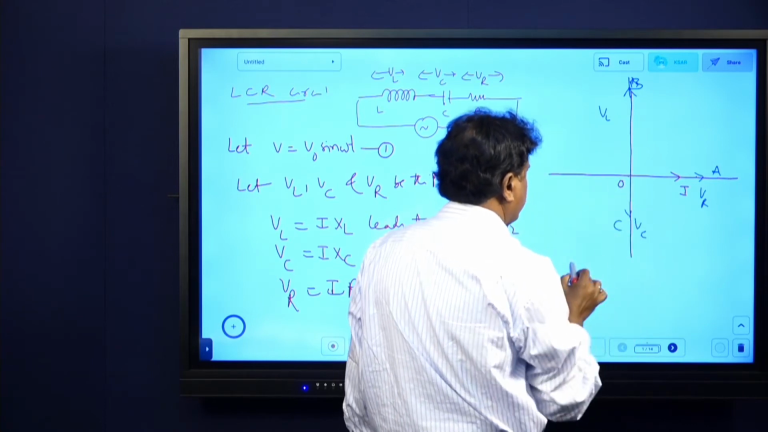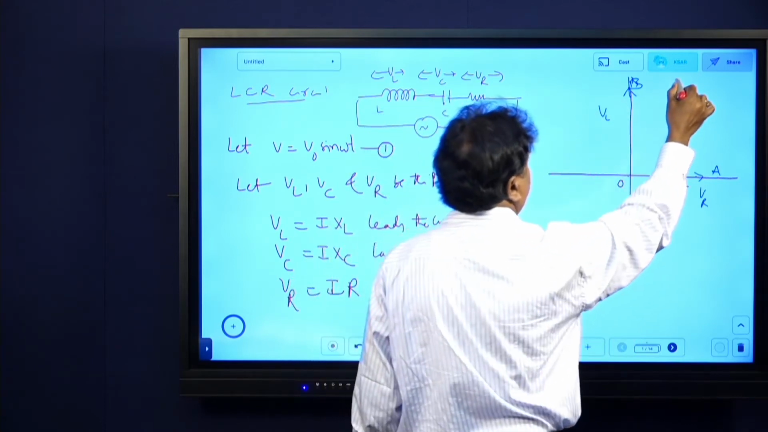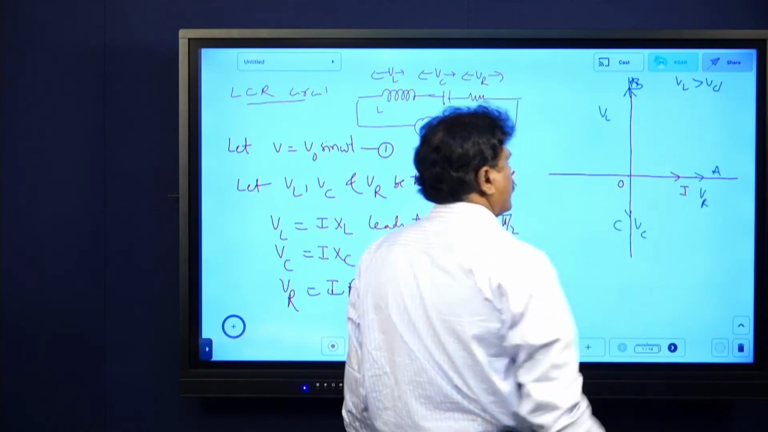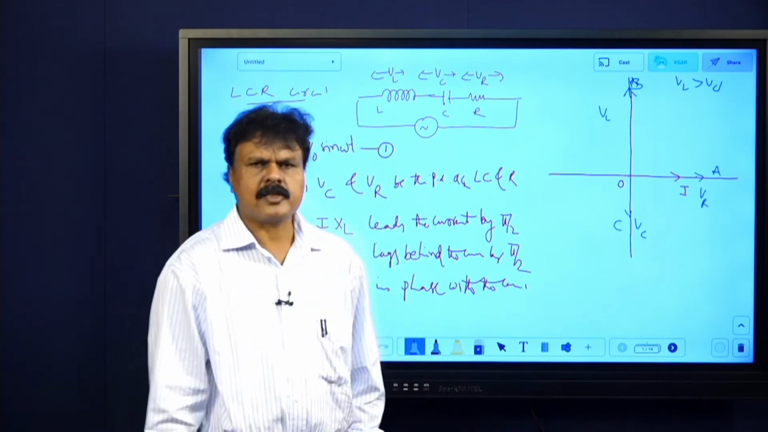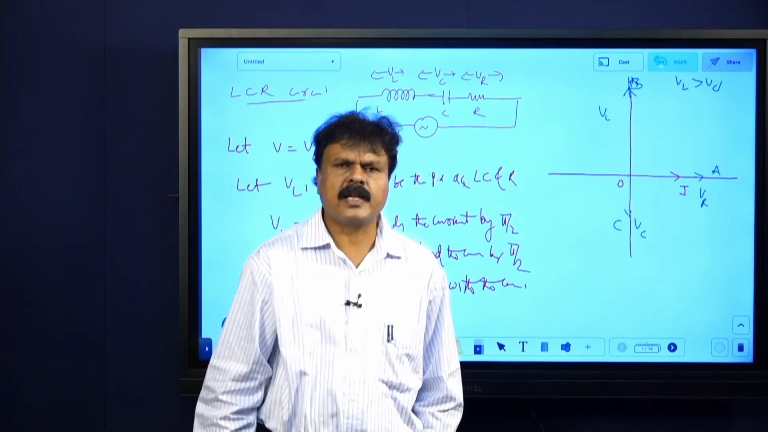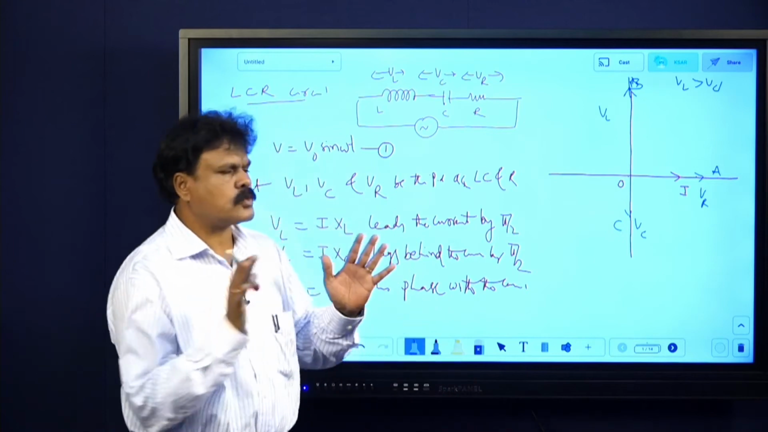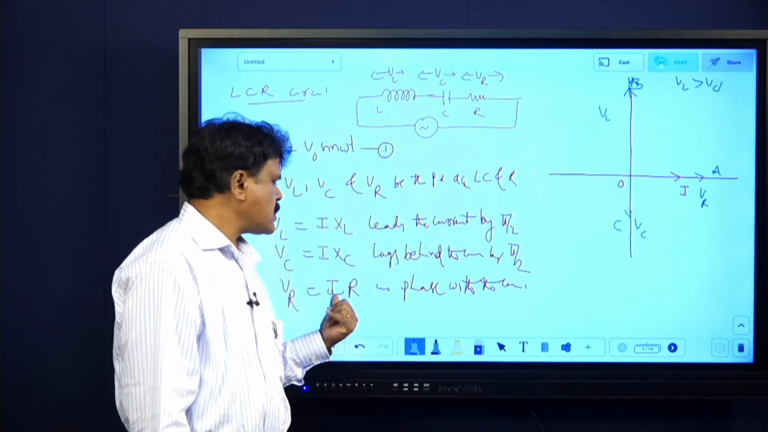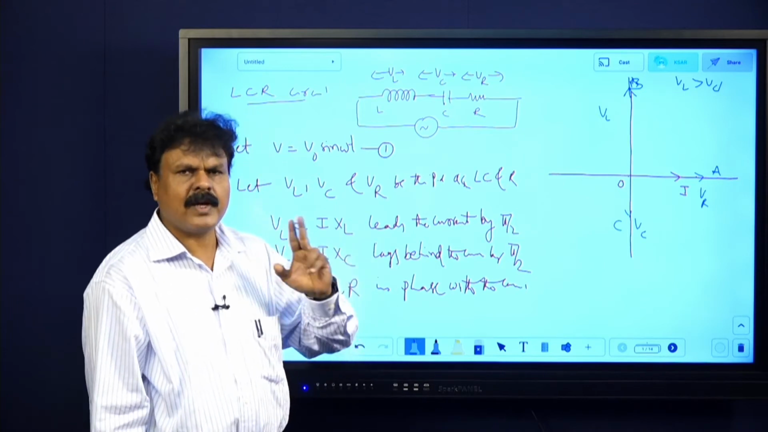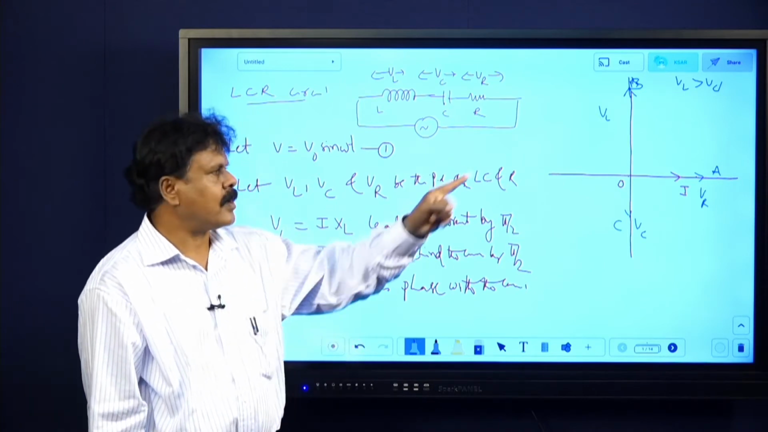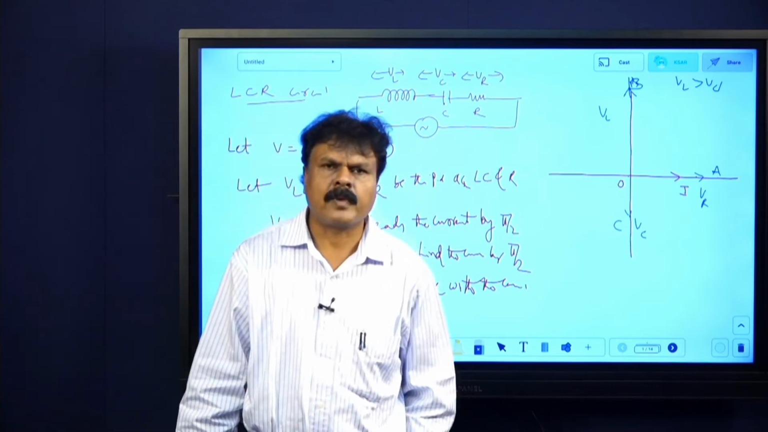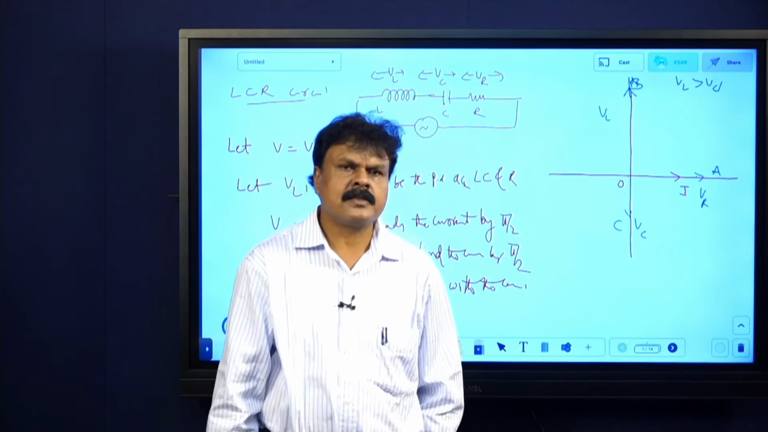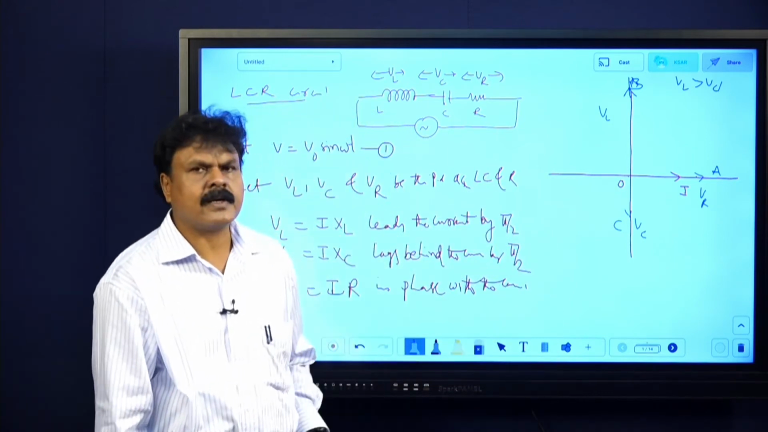This is VC. Here I have assumed VL is greater than VC. It can be VC is greater than VL also, but you try to assume VL is greater than VC. Enough. What to write now? VL is this, VC is this, and VR is this. Let VL, VC and VR be represented in the phasor diagram as shown in the figure. Now it is like three vectors acting at different angles.